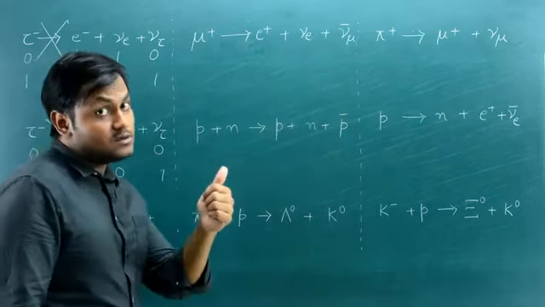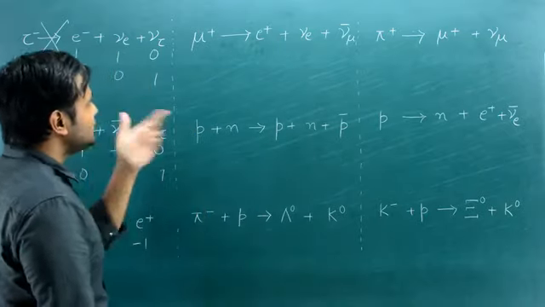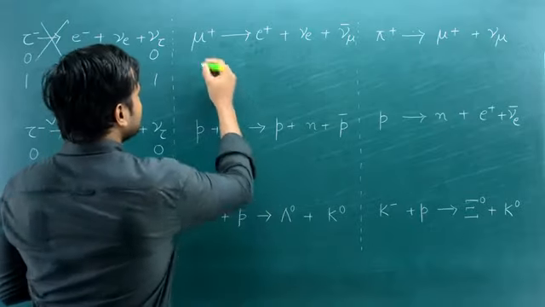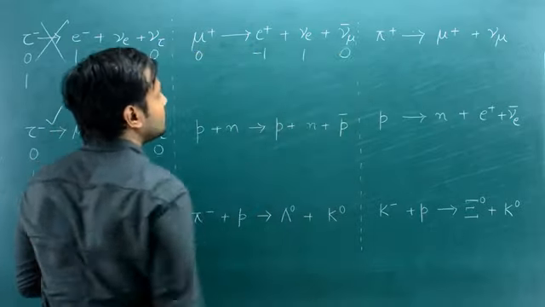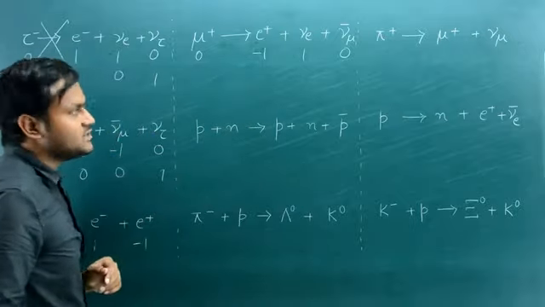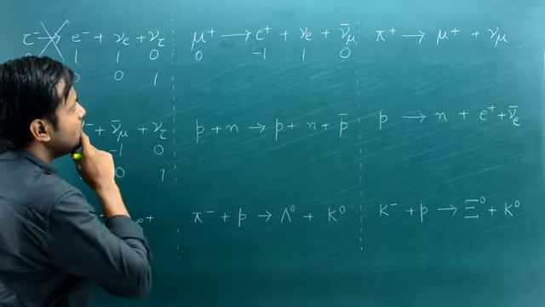So here we'll have to check what? The muon number and the electron number, right? Let's look at the electron lepton number first. It is 0, -1, 1 and 0, right? For the positron, the electron lepton number is -1. For electron neutrino, it is +1. Now what about the muon lepton number?